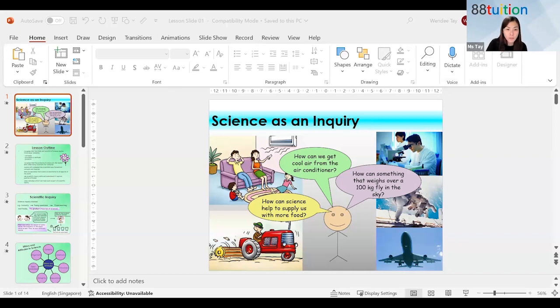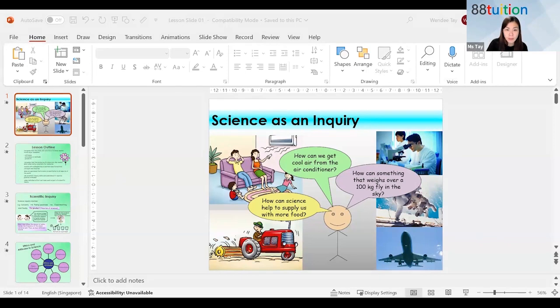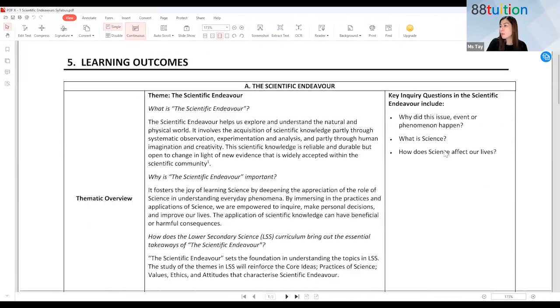Now, I want to share with you something, which is the syllabus from MOE. Are you able to see my screen here? Yeah. So this is on learning outcome. So this learning outcome is for the secondary one topic on scientific endeavors. Okay, so what is the meaning of scientific endeavor?